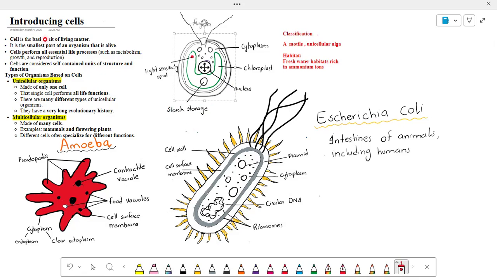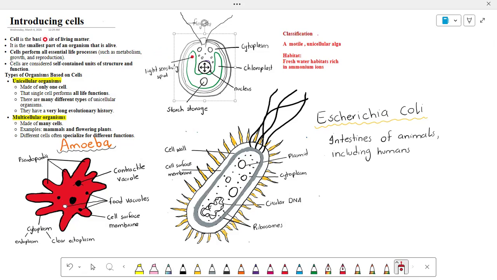The unicellular alga stores starch, which acts as an energy reserve. It is used to reserve the energy which is formed during photosynthesis. So now moving towards amoeba. I hope you understand the function and structure of the unicellular alga. It's very simple. So now move to the amoeba.